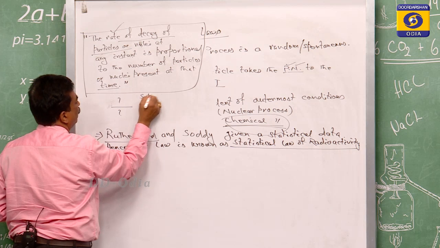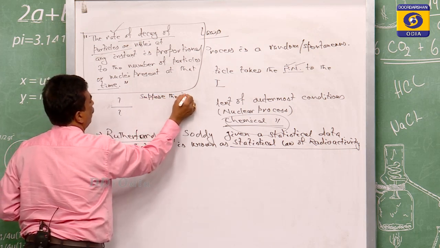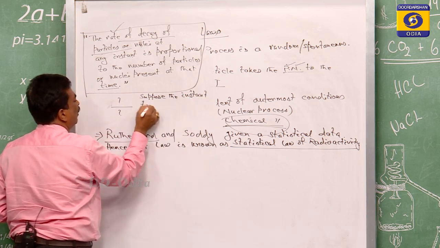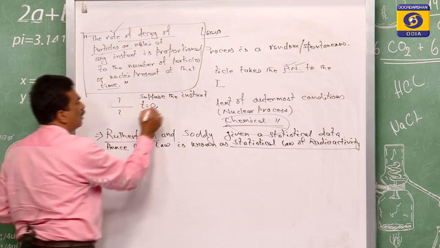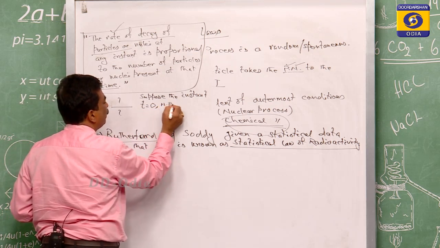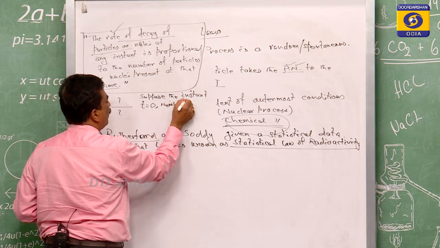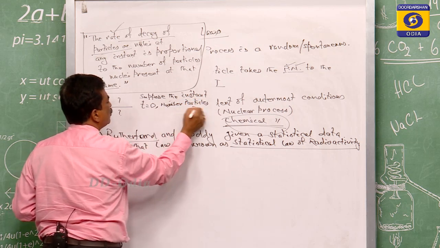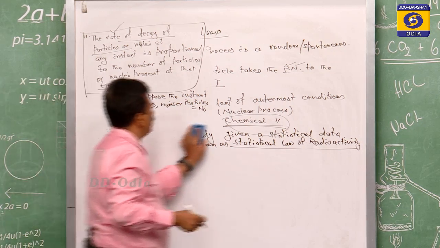Suppose when the time t is 0, the number of particles is n0.